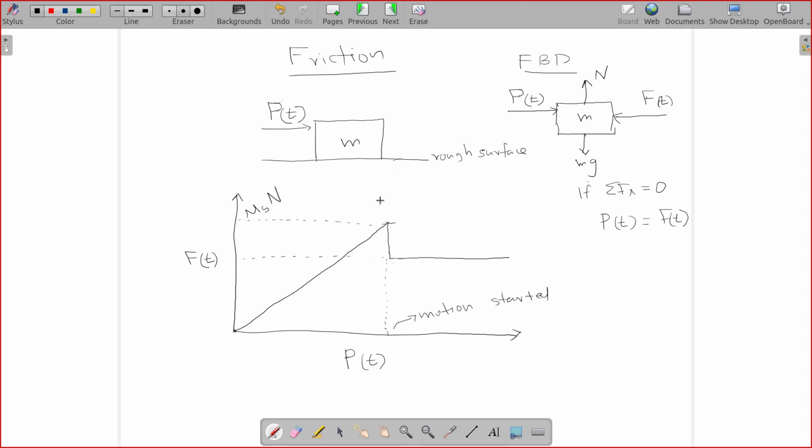will be equal to coefficient of static friction multiplied by normal force, and this value will be equal to coefficient of dynamic friction multiplied by normal force. So obviously coefficient of dynamic friction will be lower than that of static friction. So you need a larger force to initiate the motion than to sustain the motion.